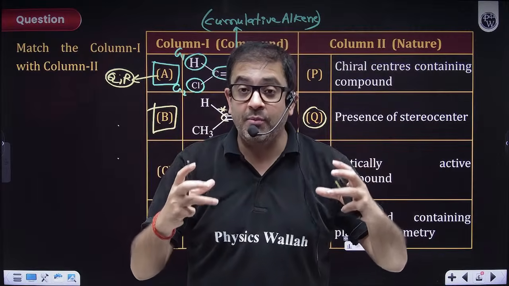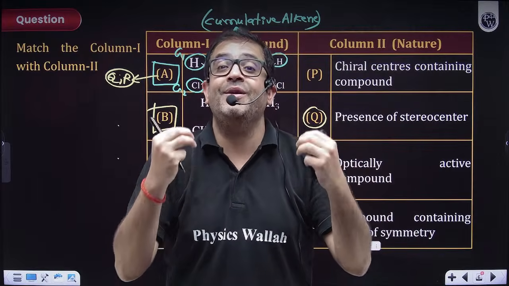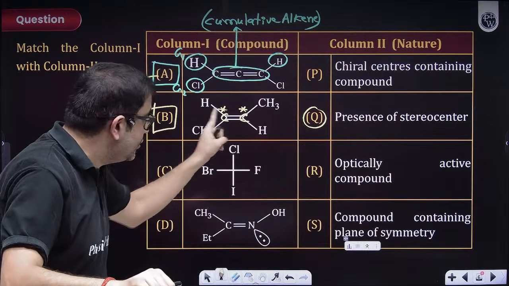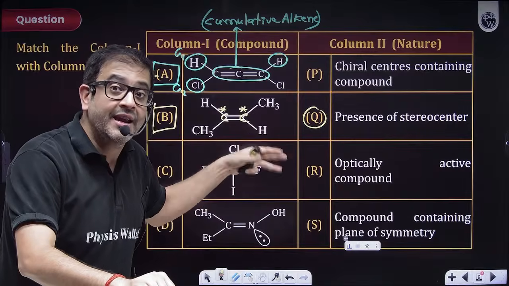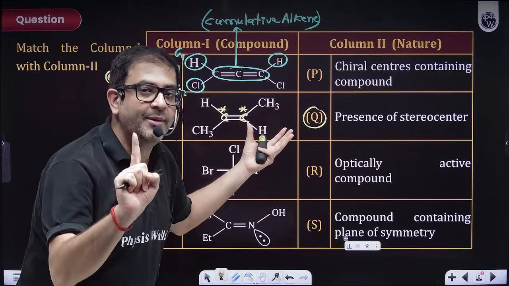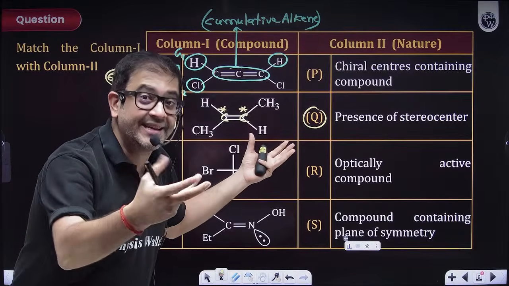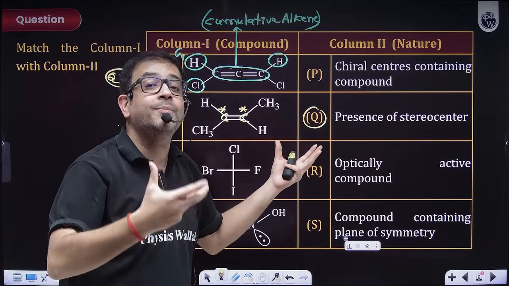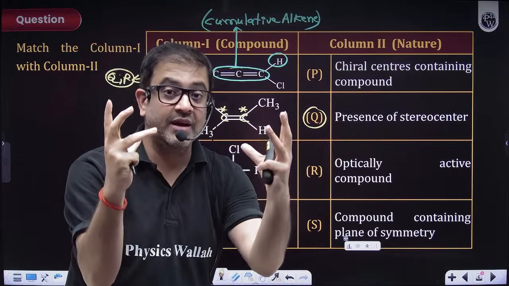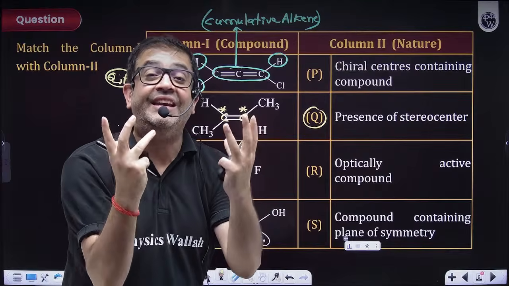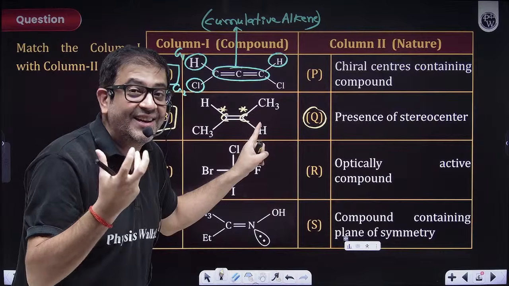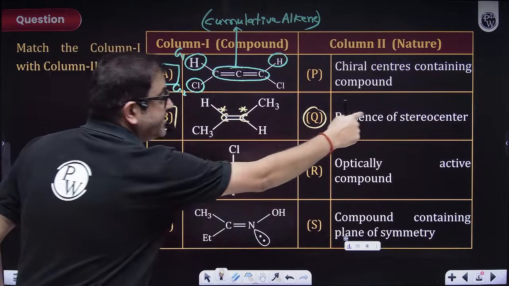If we have a double bonded system capable of showing geometrical isomerism, then stereo centers are 2, because these two are the centers. The number of isomers that it will form will be 2, so the stereo region will be 1, because it can be cis or trans. So 2 raised to the power 1. That means 1 is the stereo region, the stereo active region, but stereo centers are 2. I hope you are getting that English definition. So is it containing a stereo center?